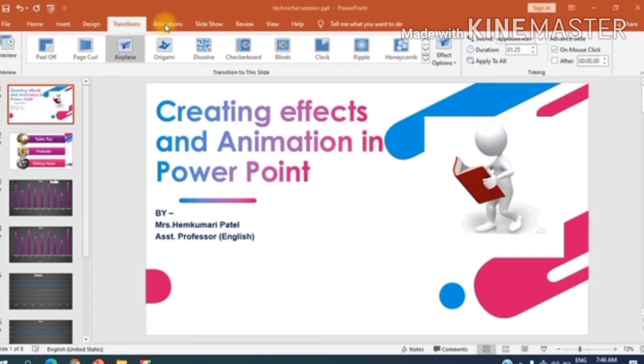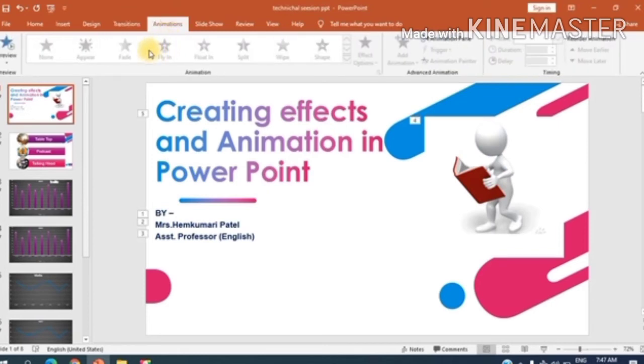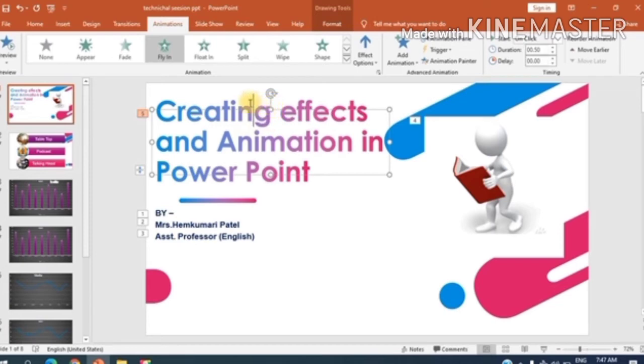And now let's move on to animations, a very important one. See, whenever we click on this tab, animations, the gallery on the screen seems to be deactivated. But whenever we click on a particular object or a title, these options are automatically activated.